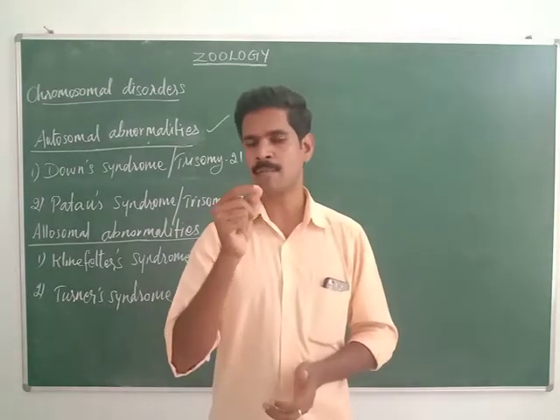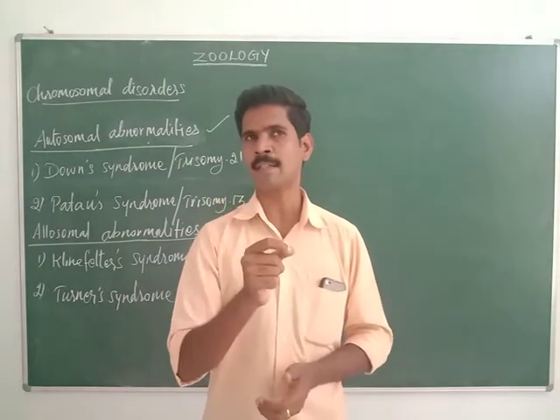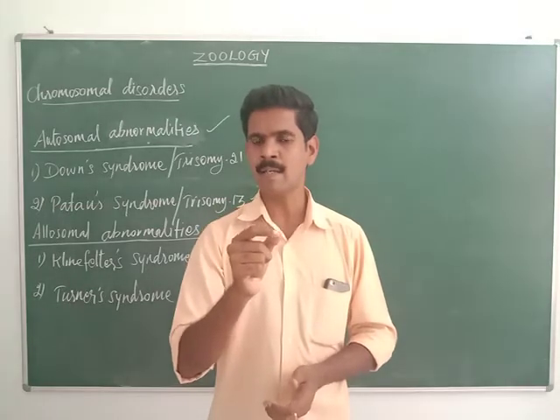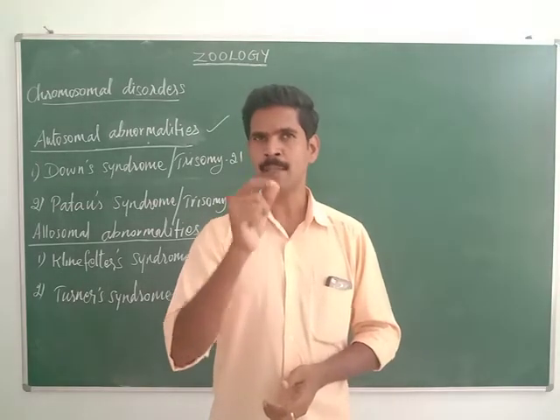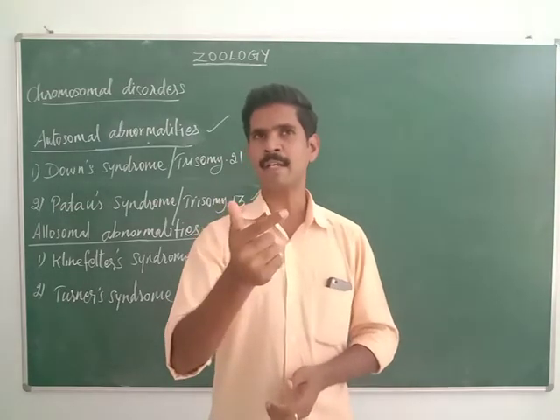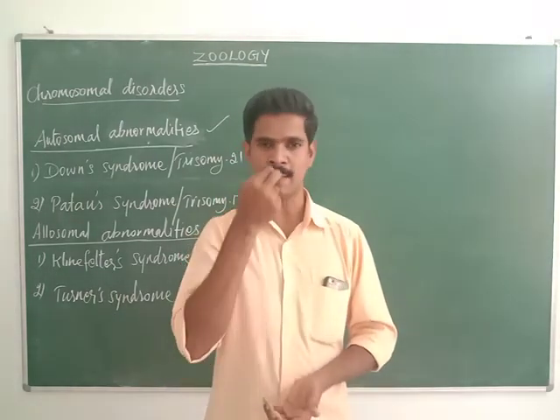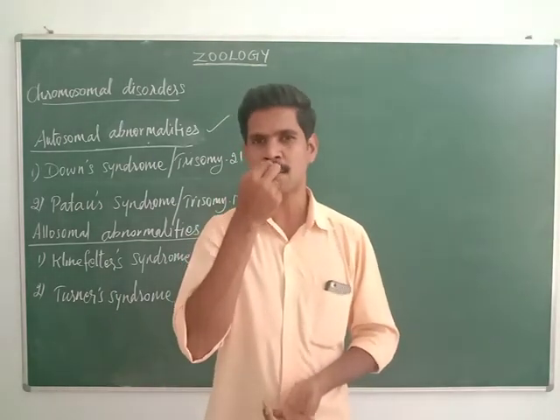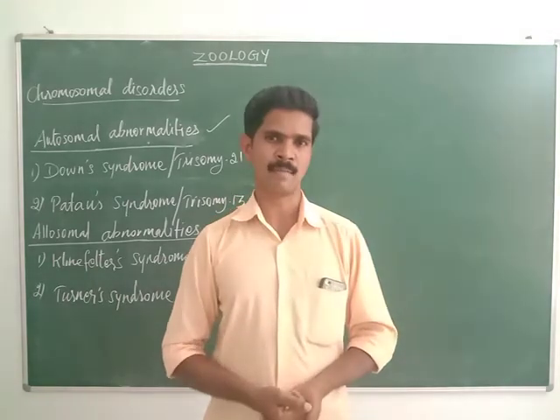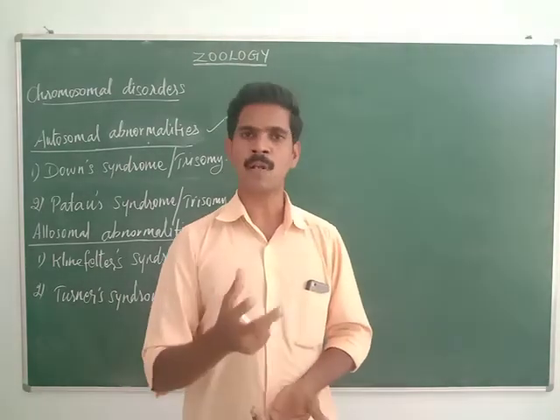Once again, to repeat: the first one is poorly developed mental activities. Then small head with large eyes. Then their height is very high. Then cleft palate. Cleft palate means in this region a small burrow is present.